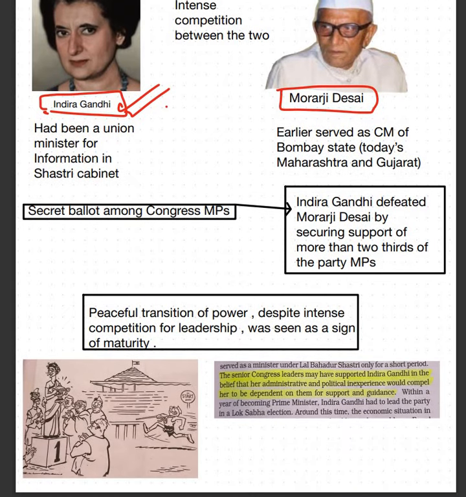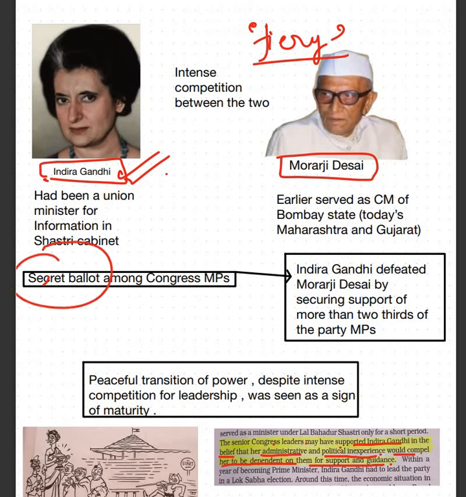Okay, point clear hua? So here you can see the senior Congress leaders may have supported Indira Gandhi in the belief that her administrative and political inexperience would compel her to be dependent on them for support and guidance. But the opposite happened. यहाँ पर in the secret ballot she won because the leaders who backed her thought that she is inexperienced. She was just an information minister in Shastri ji's cabinet. So she does not have stronghold.